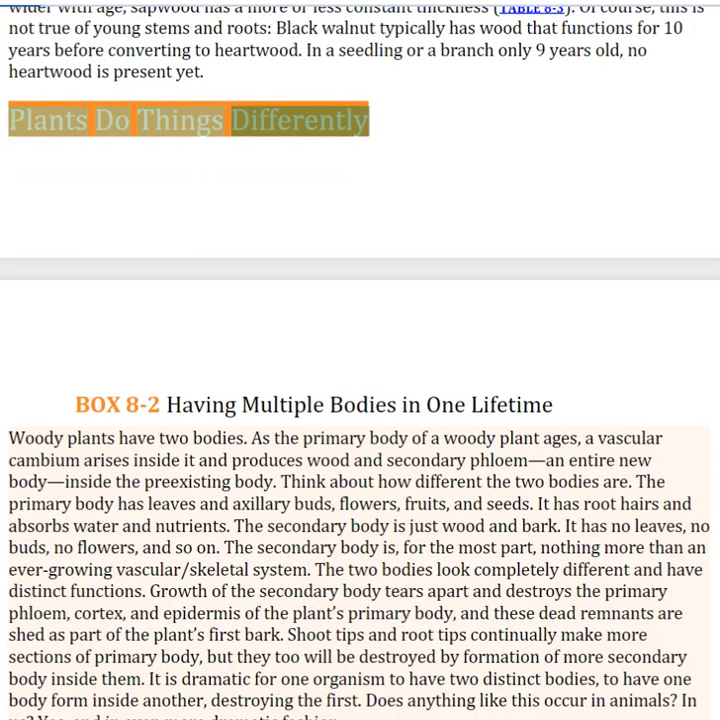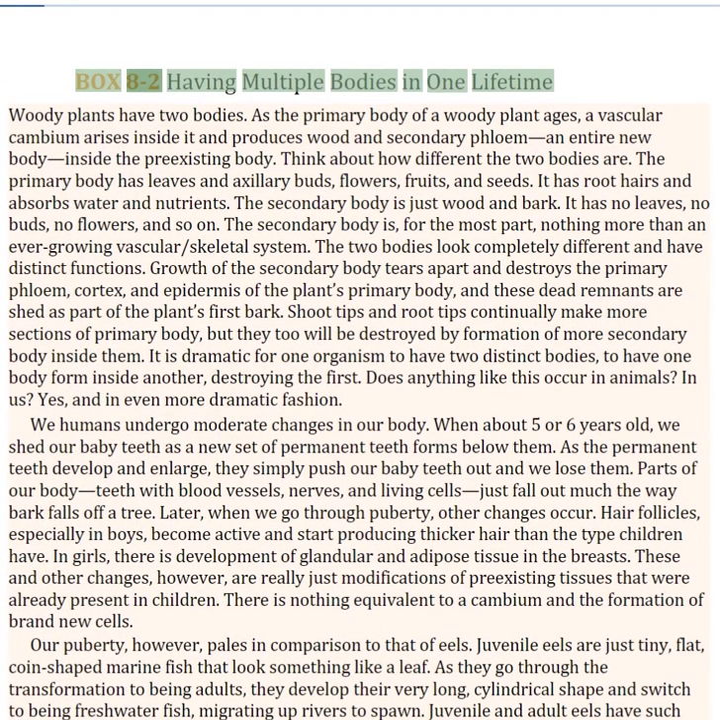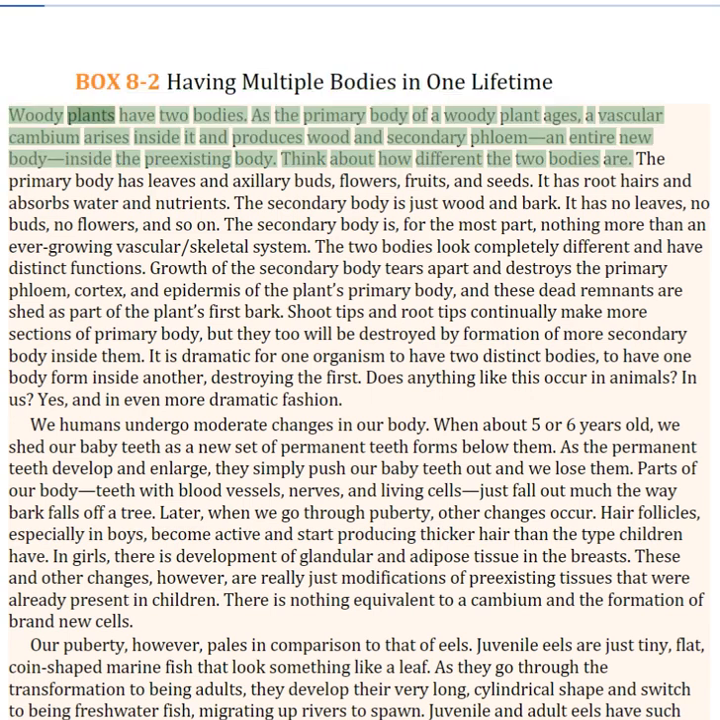Plants do things differently. Box 8-2: Having multiple bodies in one lifetime. Woody plants have two bodies. As the primary body of a woody plant ages, a vascular cambium arises inside it and produces wood and secondary phloem, an entire new body, inside the pre-existing body. Think about how different the two bodies are.